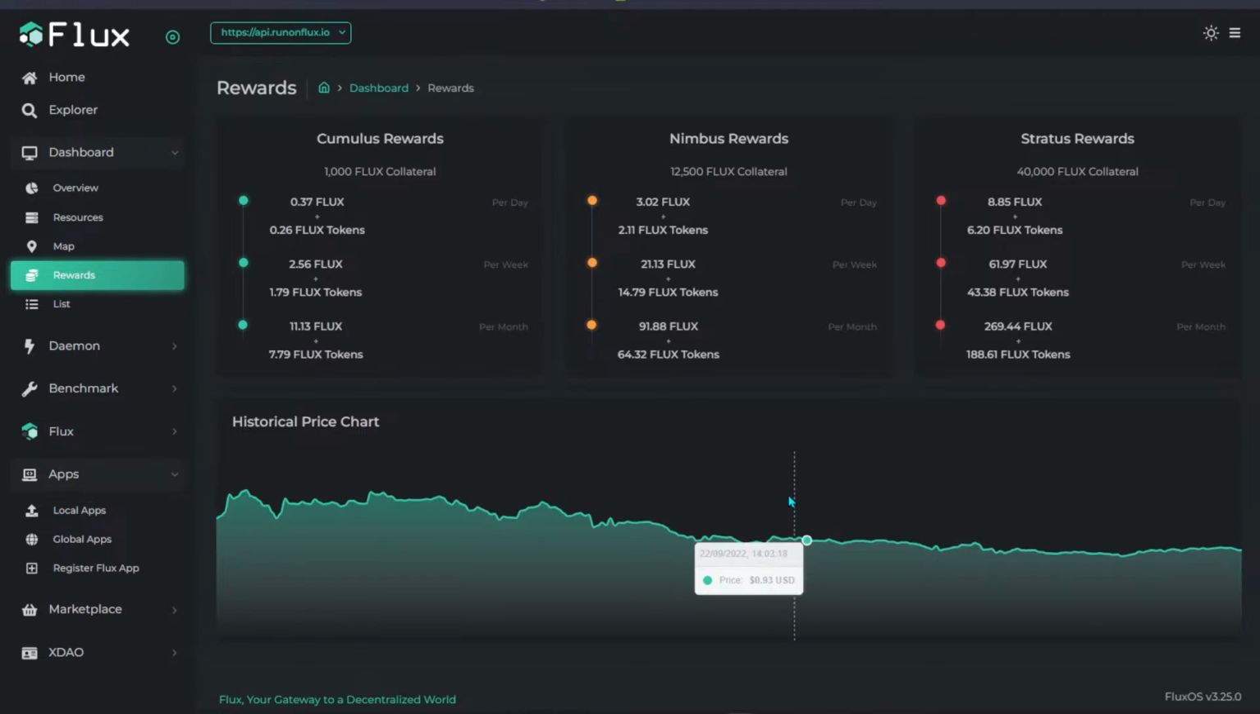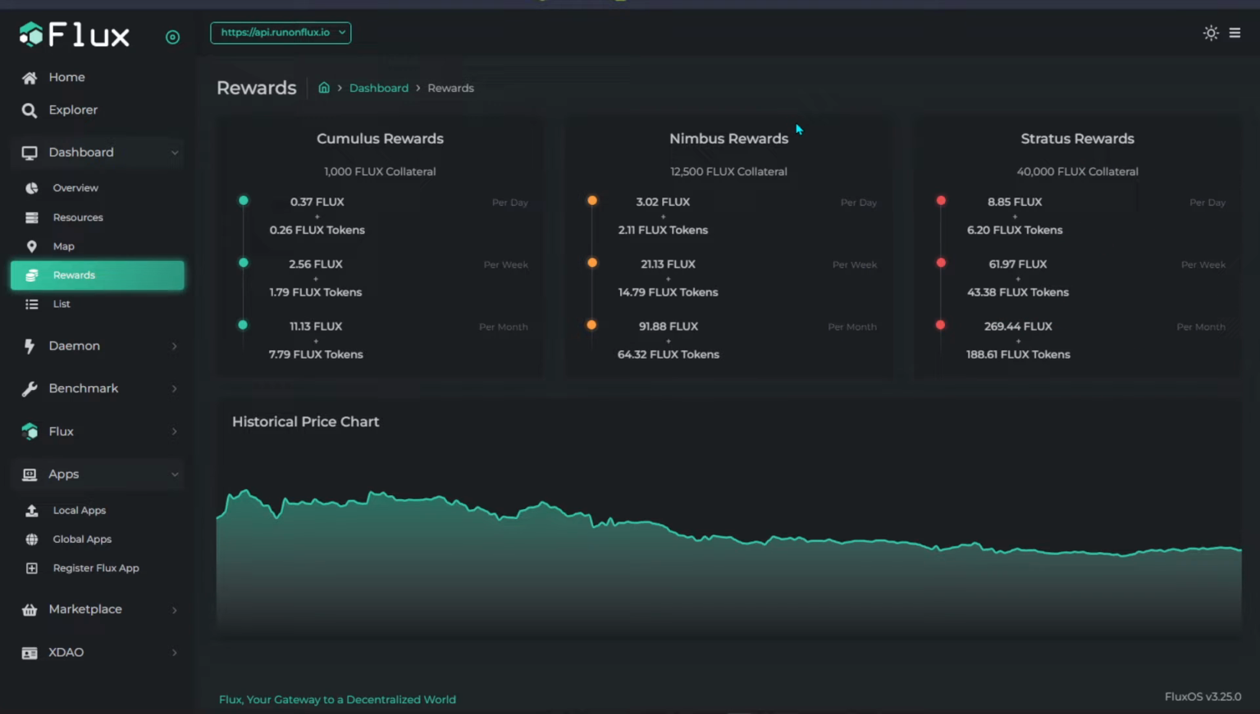And of course over here for Nimbus itself, you can be generating this amount of Flux, over 90 Flux, and after that over 60 additional parallel assets. And over here for the Stratus itself is the high-end one. You can receive quite a lot of Flux on a monthly basis.